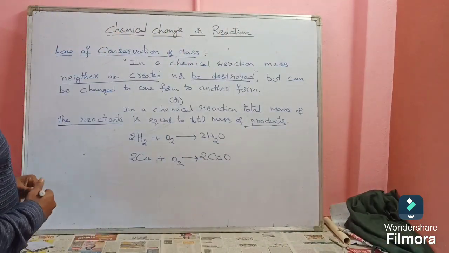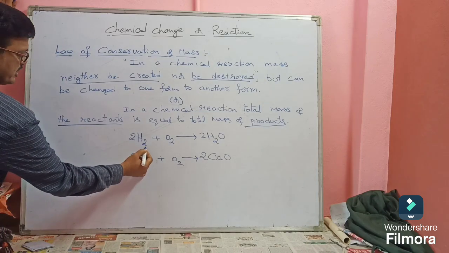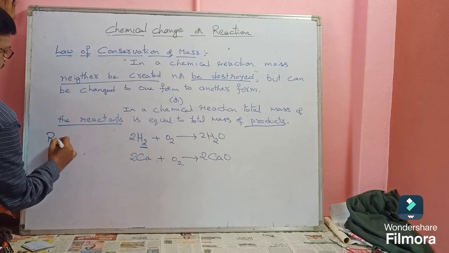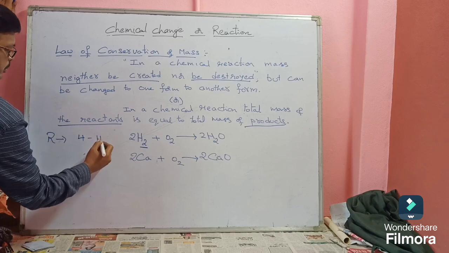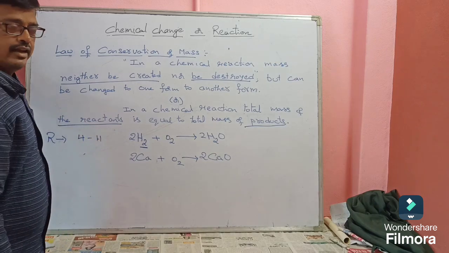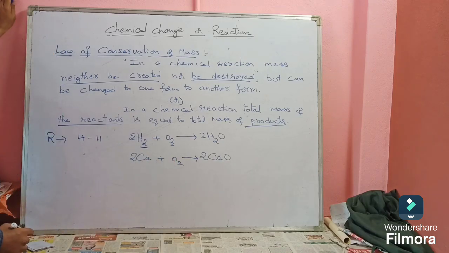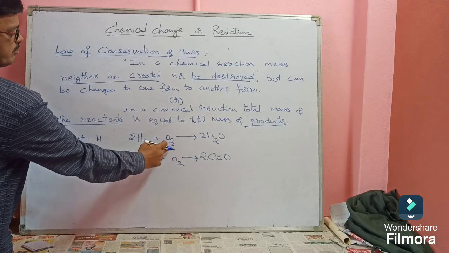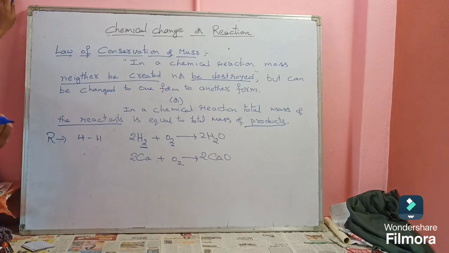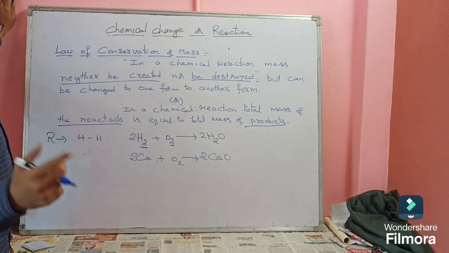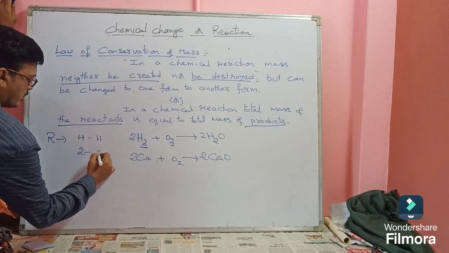In a balanced chemical reaction, look at the number of hydrogen atoms. On the reactants side, how many hydrogens are there? Total 2 into 2, 4 hydrogens are there. Understand? Now oxygens, how many are there? For oxygen gas, the atomicity is 2. Two atoms of oxygen combine to form oxygen gas. So on the reactants side, there are 2 oxygen atoms.